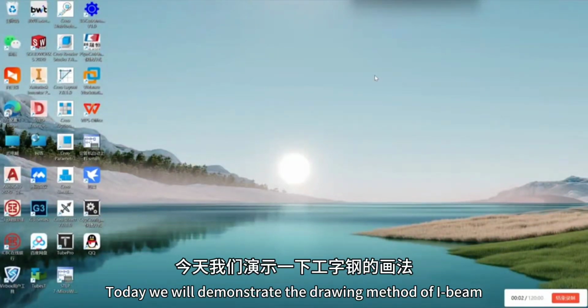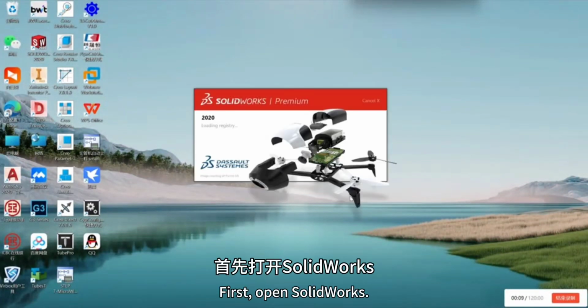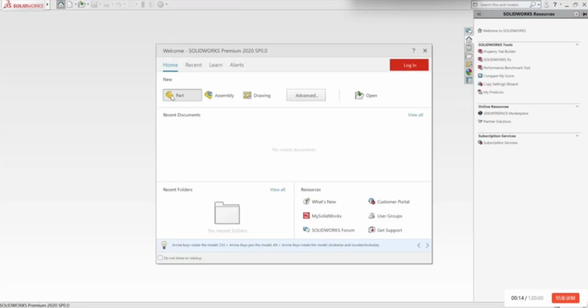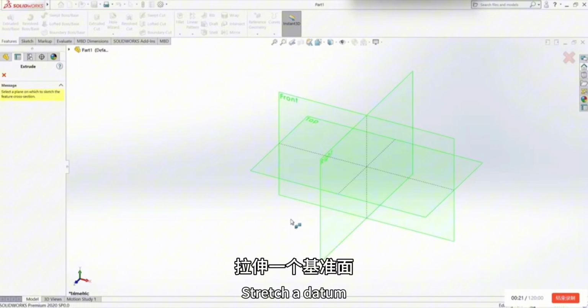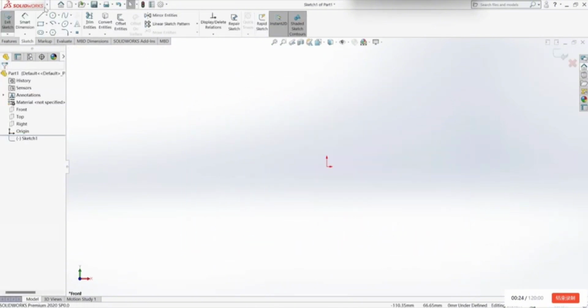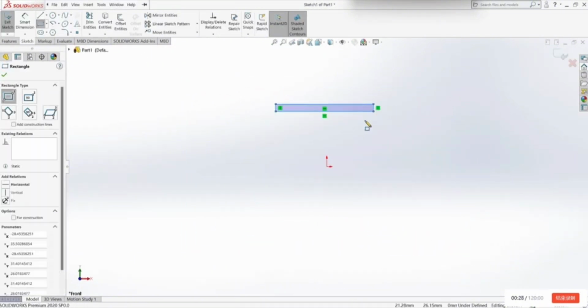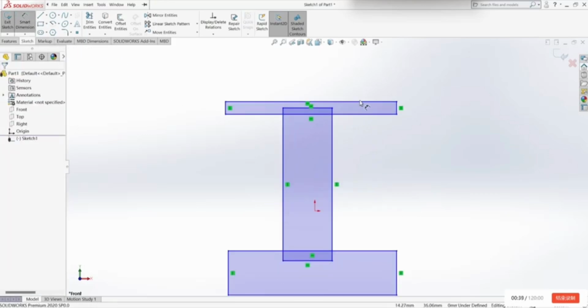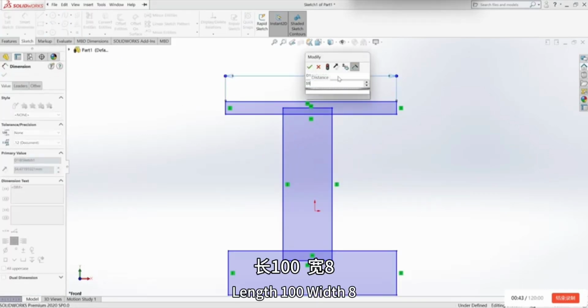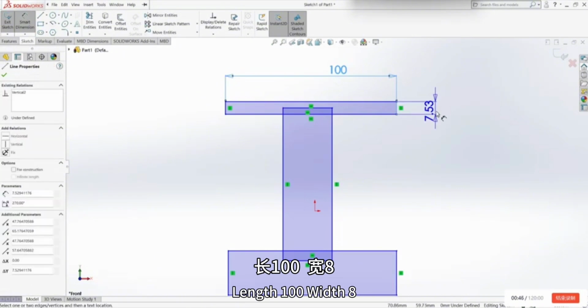Today we will demonstrate the drawing method of iBeam. First, open SolidWorks. Create a new part. Stretch a datum. Modify size. Length 100, width 8.